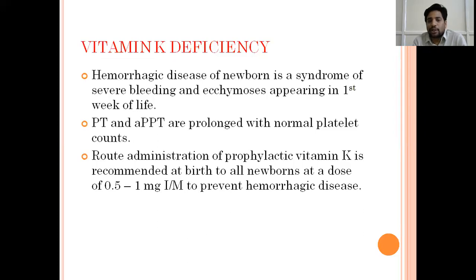In these children, if you check, PT and APTT, prothrombin time and partial activated prothrombin time, are prolonged, but the platelet count will be normal. So all newborns, irrespective of risk factor, whether preterm or term, or any birth weight, we give vitamin K prophylaxis. We give a dose of 0.5 to 1 mg IM to prevent hemorrhagic disease of newborn.